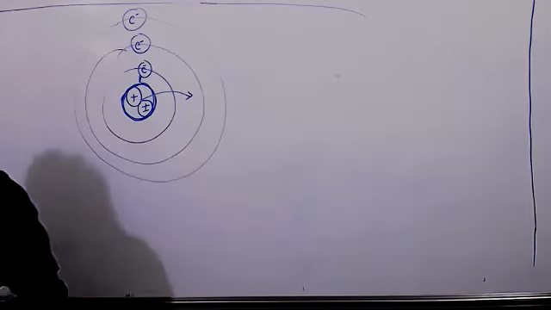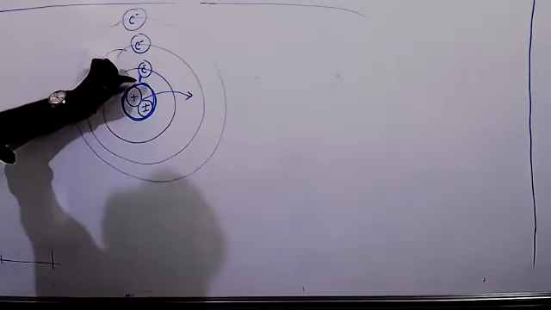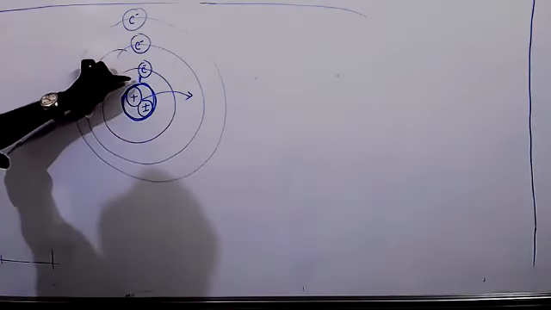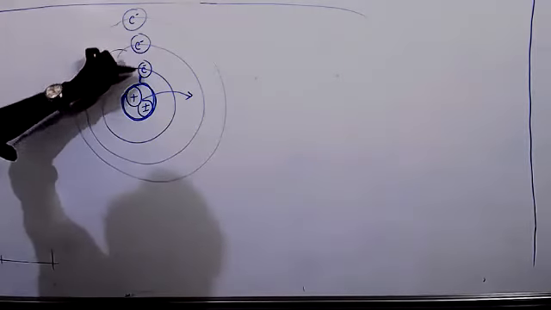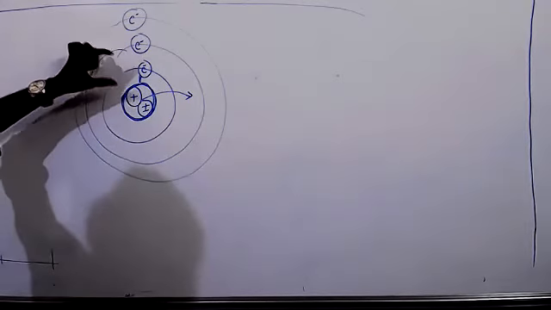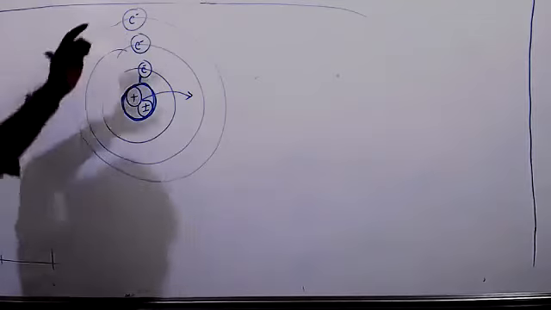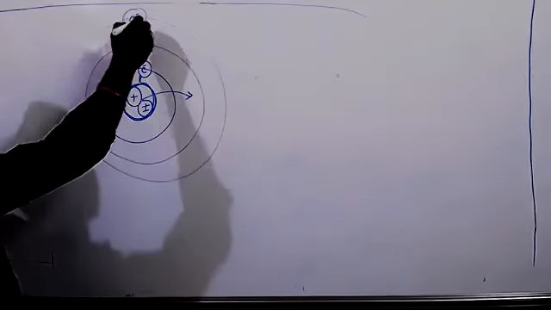When the distance is increasing, between these two there will be a lot of attraction force. If you compare with this electron, the attraction force will be lesser compared to the first electron. And if you compare with this one, it will be very weak, very less. So we can say that it is the free electron.